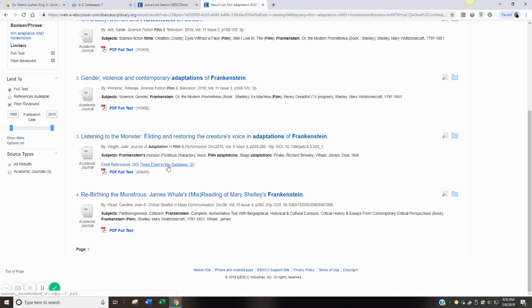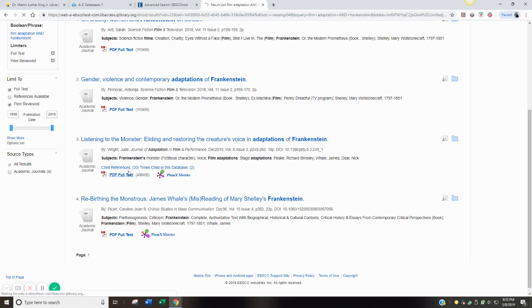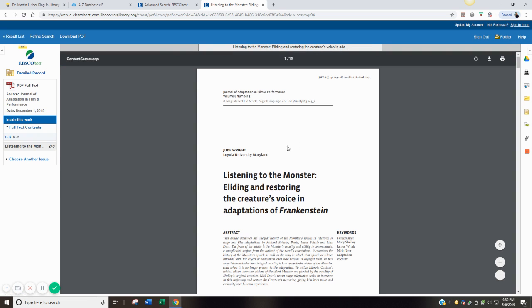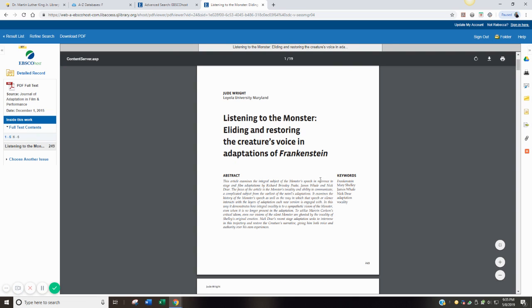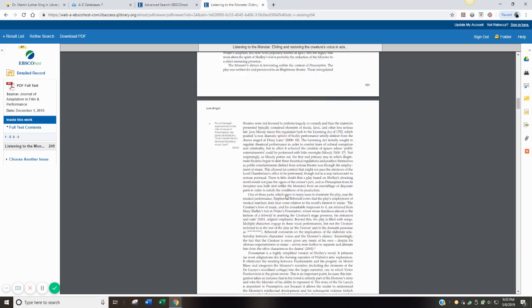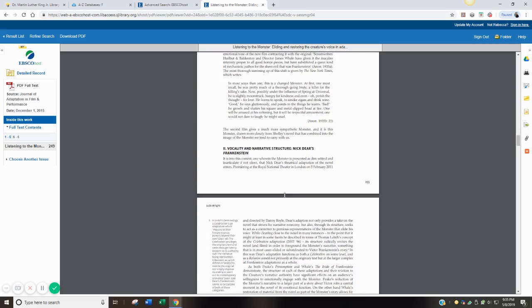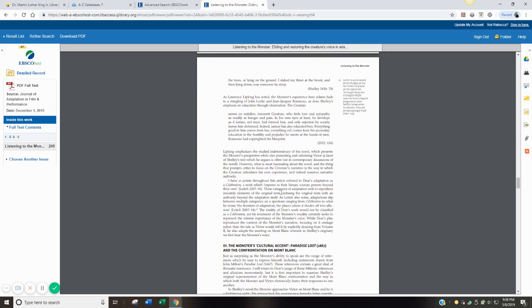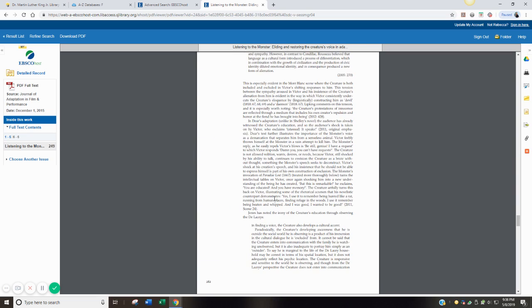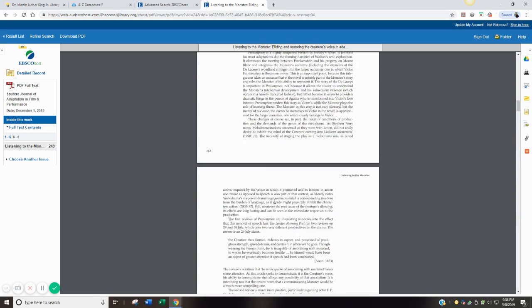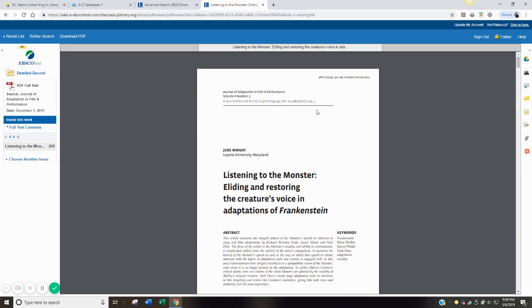It depends on what you want and what your assignment is asking for. And then this one looks like a more in-depth study or critical analysis of the Frankenstein movie or story, or the comparison between the video version, the movie version, and the book. So this, I would say, upon first glance, looks much more like the type of article you would need for an academic paper, research paper.